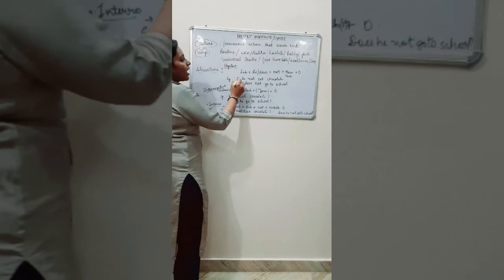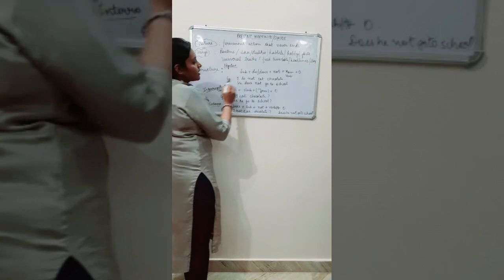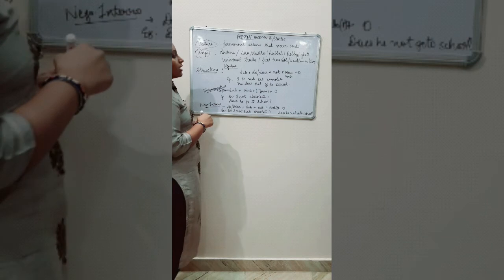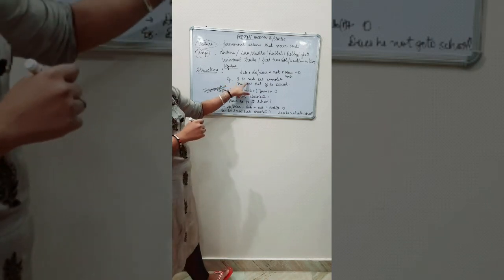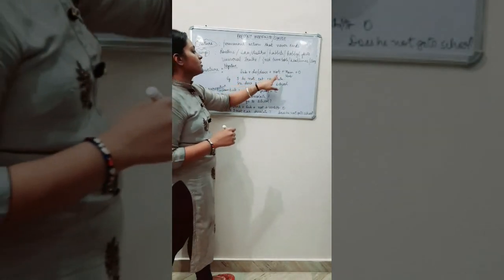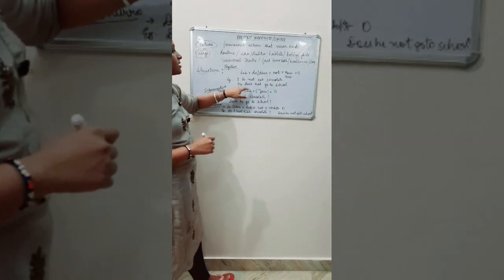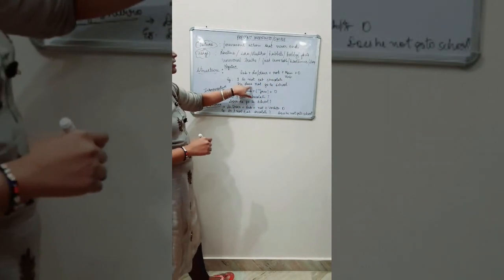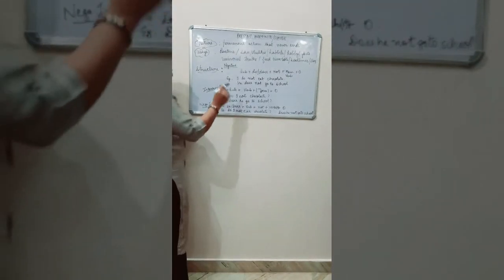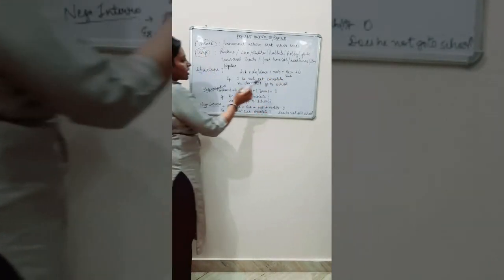Now look at the example. I, subject, do not. I use do because I is singular, first person. I do not eat chocolate. They are the same, first form of verb and object is the same. Next, he. This is third person, so I use does over here. He does not go to school. I hope you understand the structure of the sentence: subject plus do, does, helping verbs plus not plus main verb plus object.